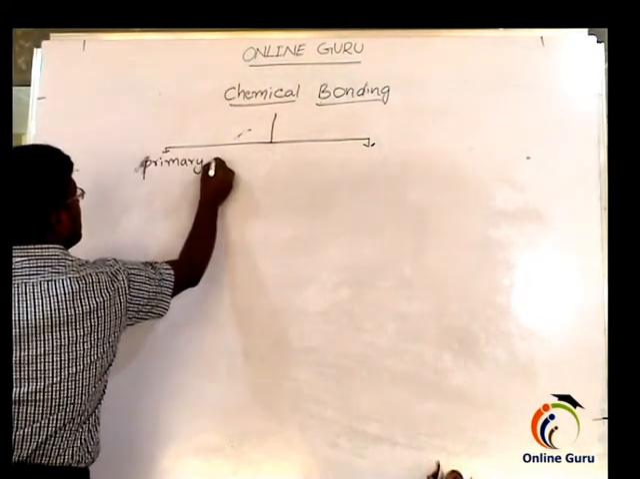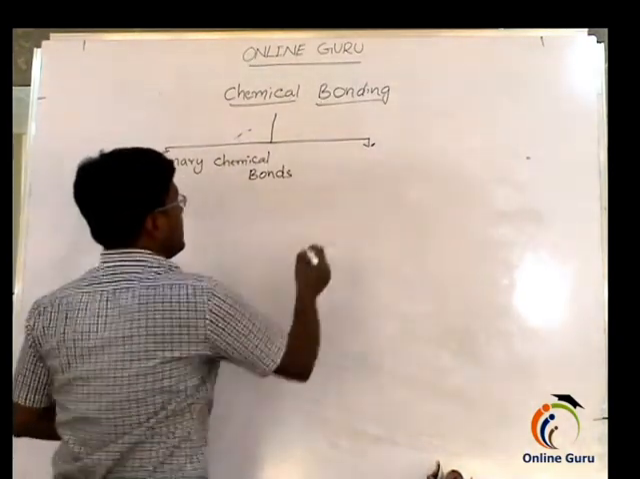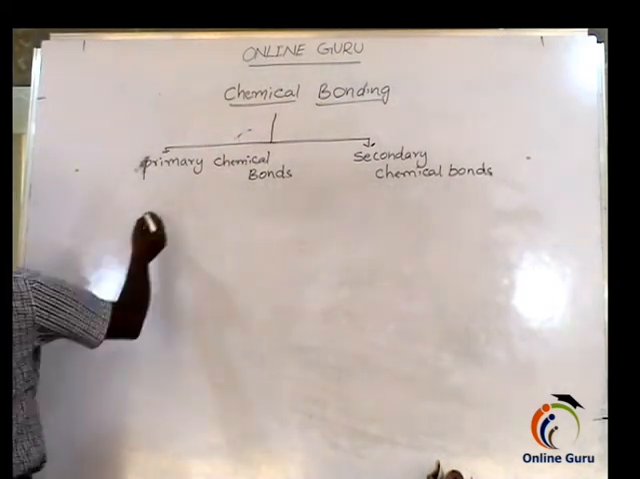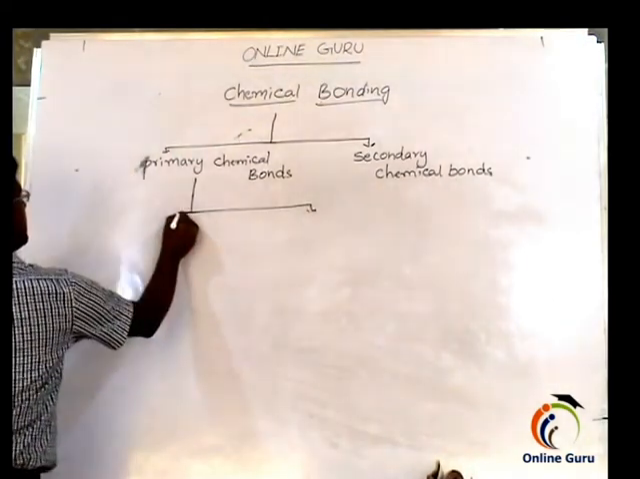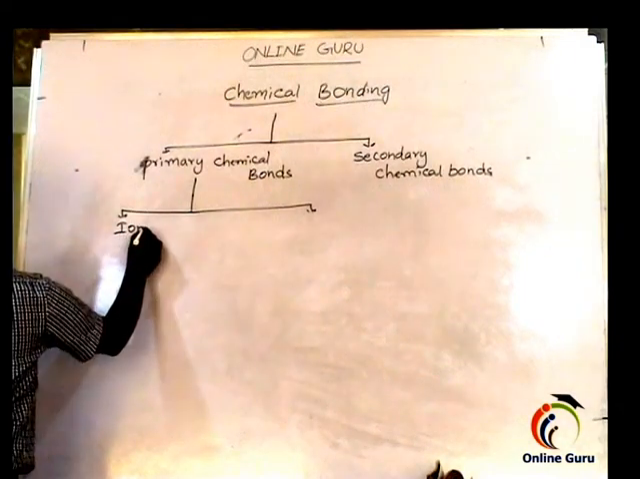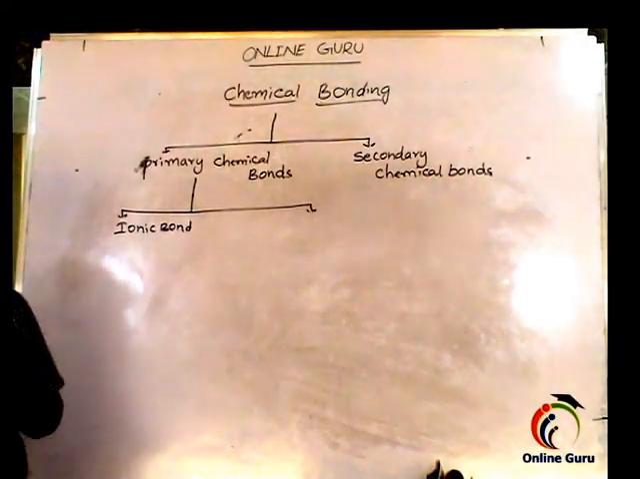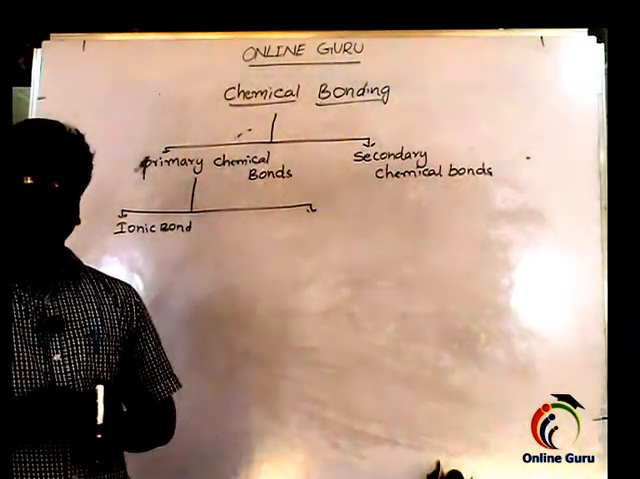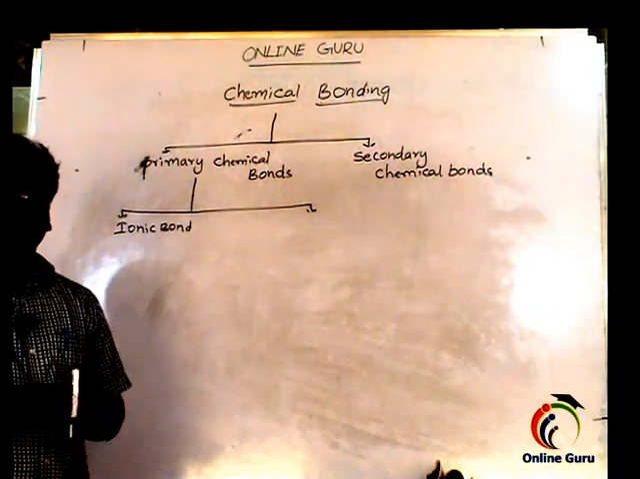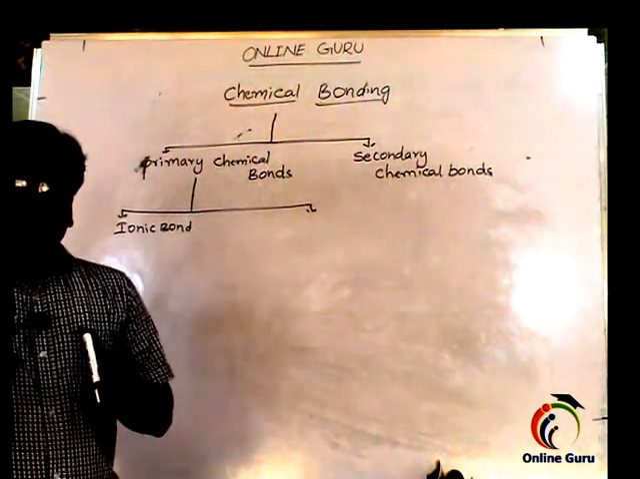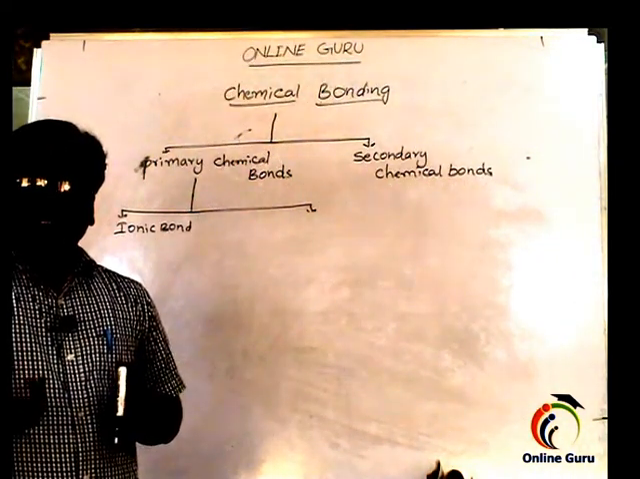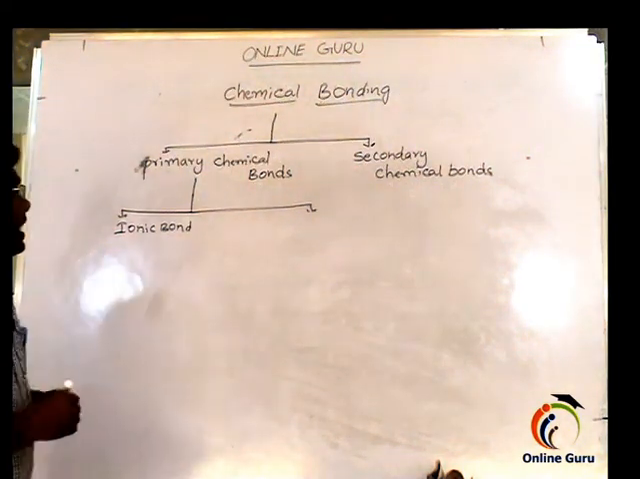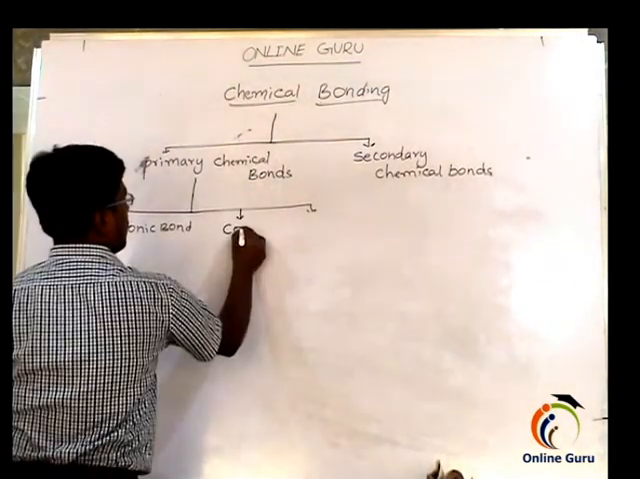Those are primary chemical bonds and secondary chemical bonds. Primary chemical bonds are again divided into the following types. The first one is the ionic bond. What is an ionic bond? The force of attraction which holds two oppositely charged ions, formed by losing and gaining of electrons from metal and non-metal atoms, is called an ionic bond. The second is the covalent bond.